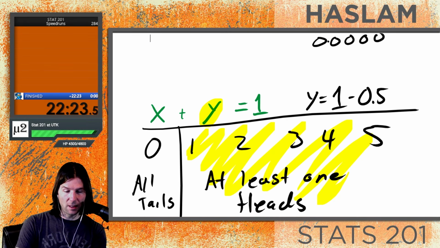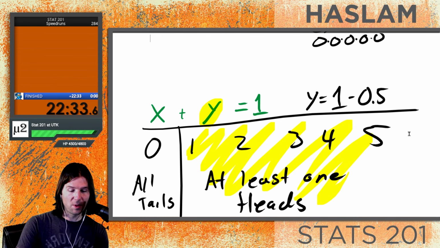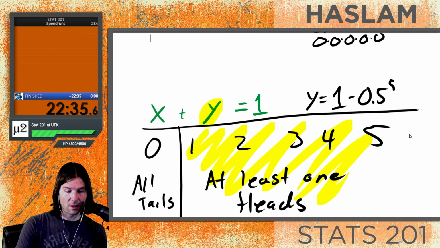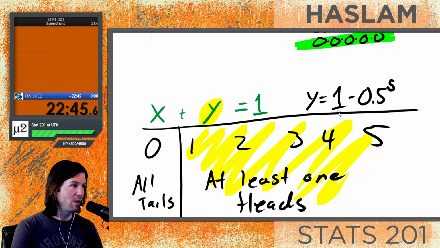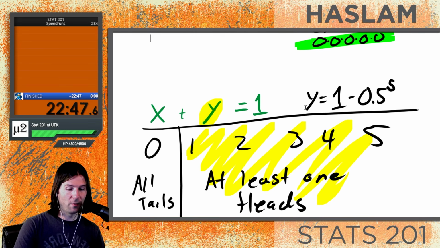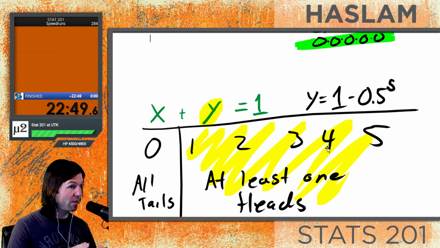We just say we get tails and we get tails and we get tails and we get tails. So that's going to be 0.5 times 0.5 times 0.5 times 0.5, because we're saying this happens and this happens and this happens and this happens and this happens, and that would be raised to the 5th. All we're doing is multiplying this out up top by saying we get tails and we get tails and we get tails and we get tails. And here is the mathematics, and this would be the probability over here. So that is how we'd solve an at least one problem.